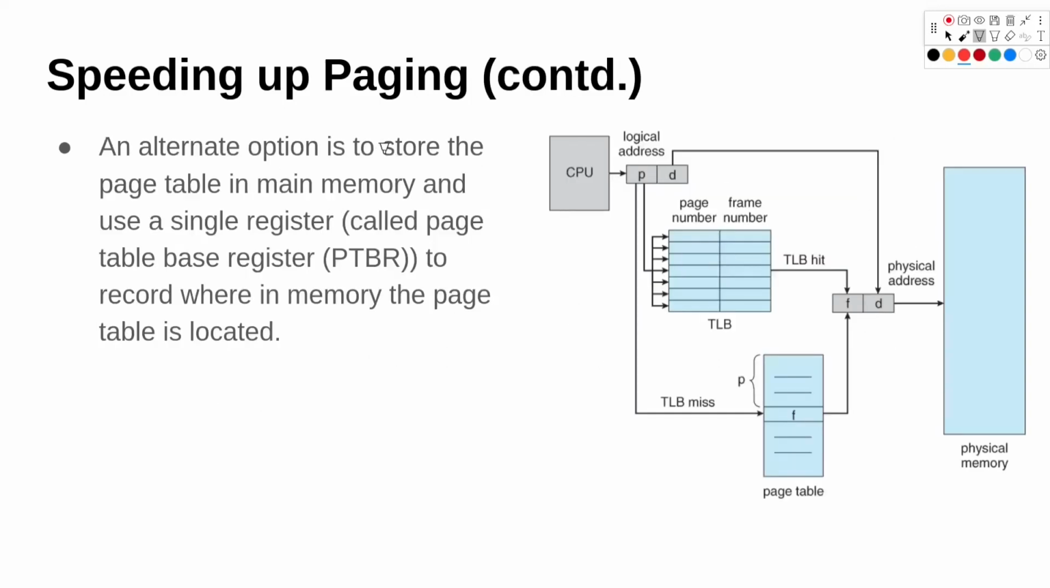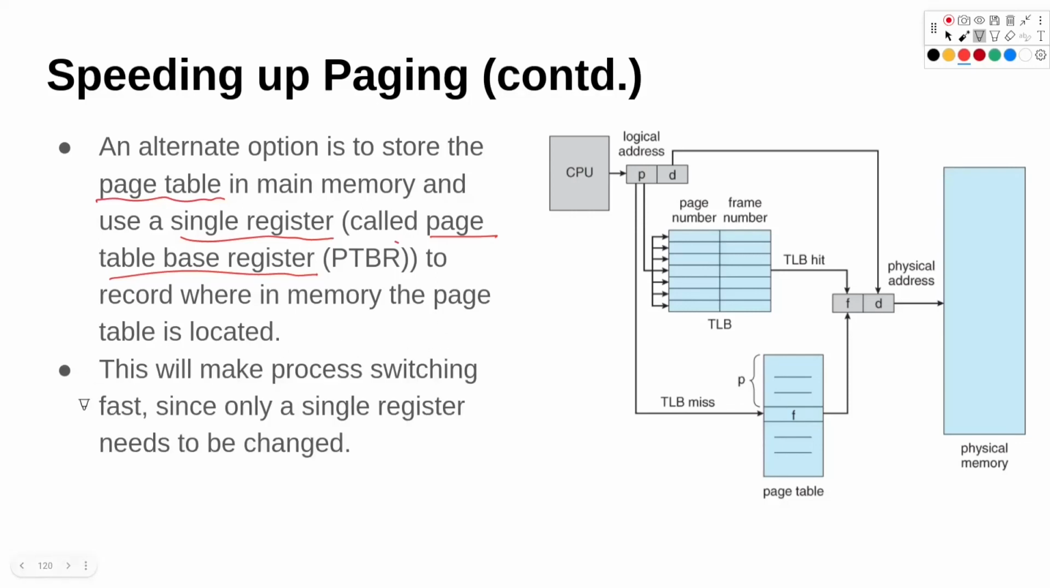So an alternate option is to store the page table in main memory and use a single register. We can use a single register, known as the page table base register, PTBR, to record where in the memory the page table is allocated. So this PTBR will store where in the memory the page table is located. This makes switching fast, since only a single register needs to be changed. So we will change it here rather than reallocating everything.